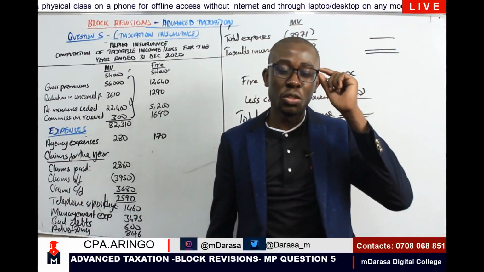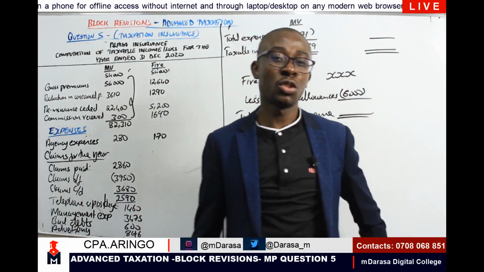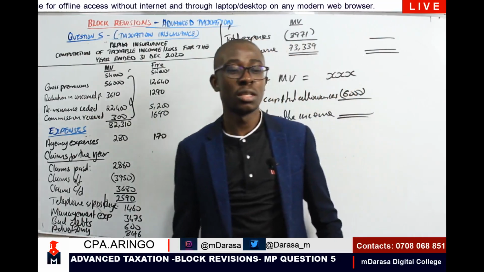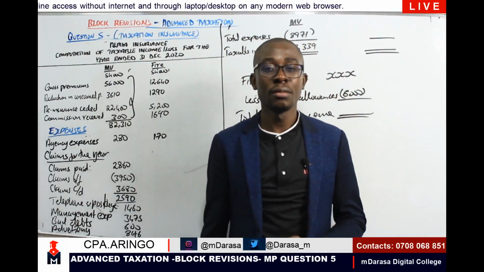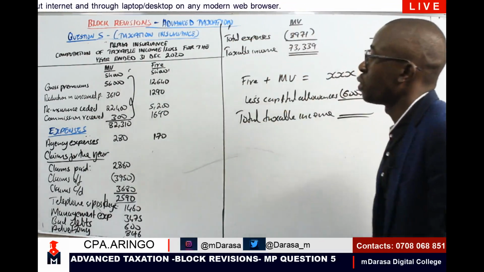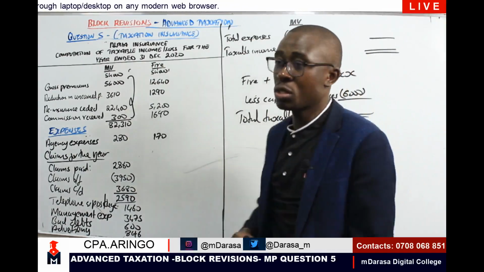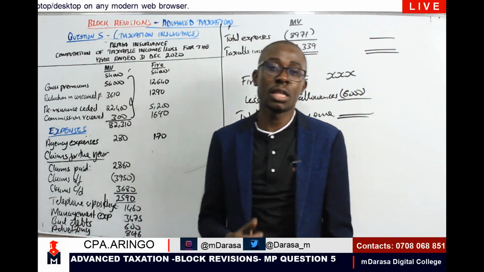Remember, it is a continuation of what we started earlier, and we are doing our revision as we had stated. So in our class today, I want us to continue with question number 5. Remember, for question number 5 we did part A, and the concept being tested in part A was about taxation of insurance companies.